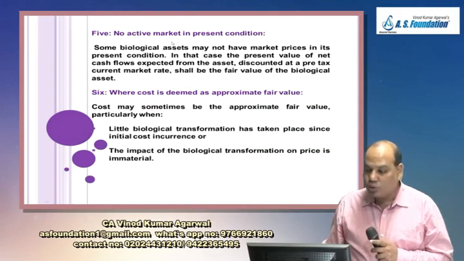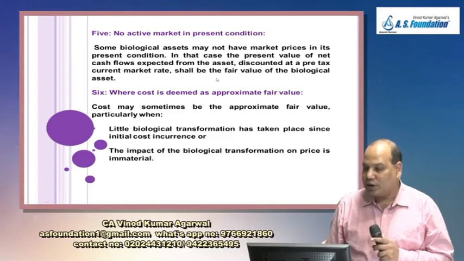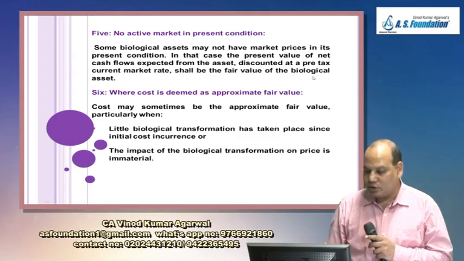The fifth method is no active market in the present condition. Some biological assets may not have an active market price in their present condition. In that case, the present value of the net cash flow expected from the asset, discounted at a pre-tax market rate, shall be the fair value of the biological asset.